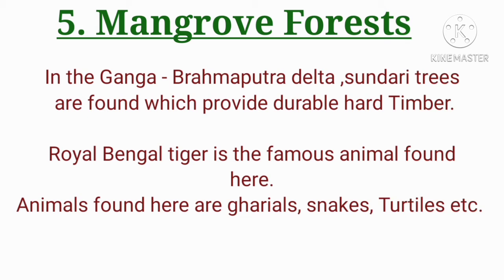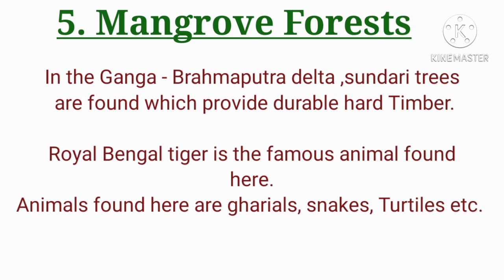Royal Bengal tiger is the famous animal in this forest. So Royal Bengal tiger is the famous animal in which forest? Sundarban forest. Which trees are common here? Sundari trees. Animals found here are the gharials, snakes, turtles, etc. These are the characteristics of the mangrove forest.